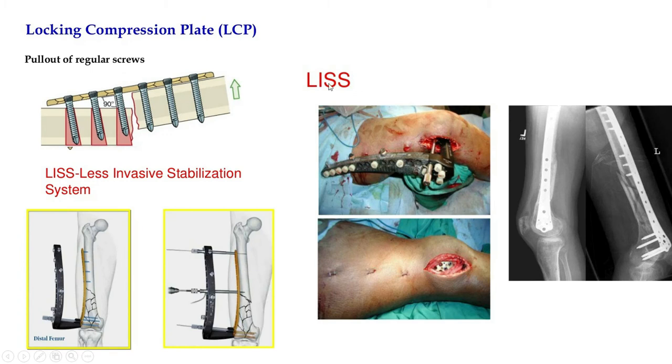And I already told the principle of the locking screw, it is high pull out strength, and sometimes we use an anatomical locking plate for restoring the articular surface. Along with that, you can use a biological fixation, submuscular plate, and unicortical fixation over the proximal part of the bone, and by bridging this fracture site. This is called less invasive stabilizing system. It's called LISS. This is most commonly used for distal femur and the proximal tibia fracture.